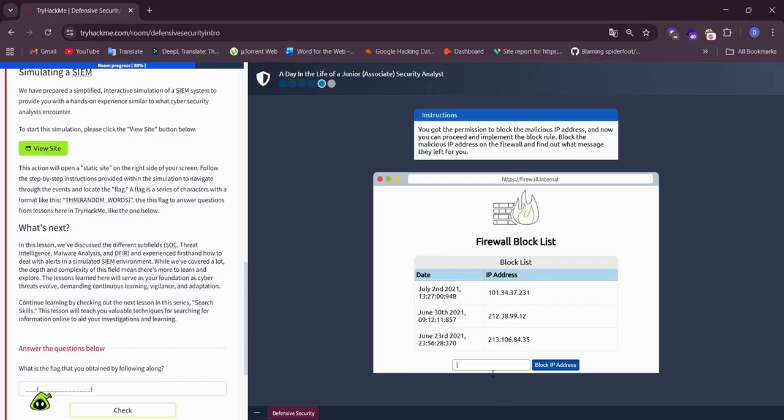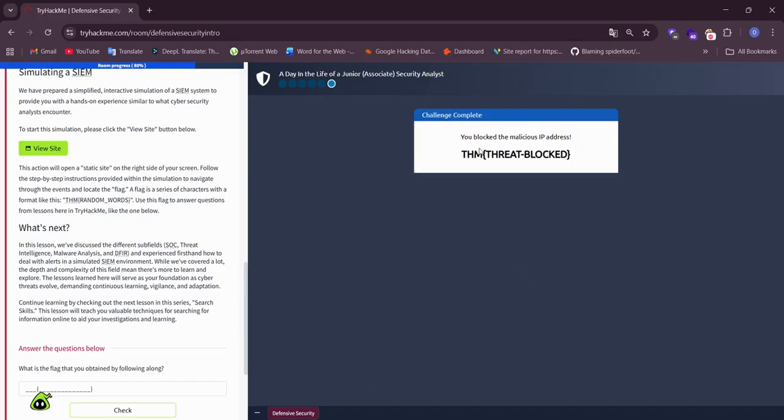Okay. We block the IP address. Block IP address. Yes, we blocked the malicious IP address. Our flag is that.